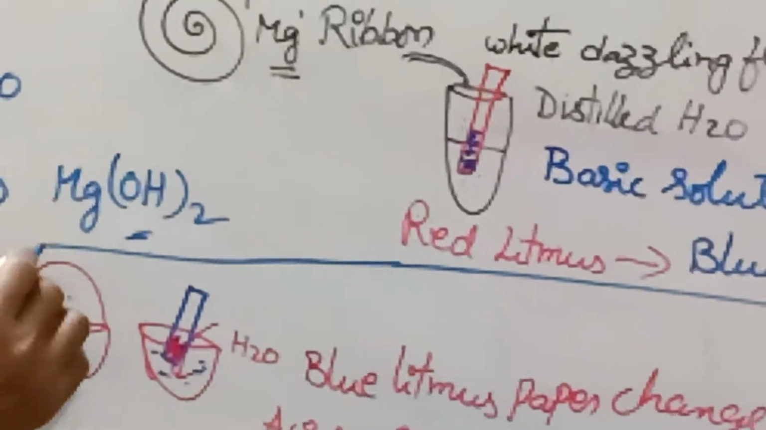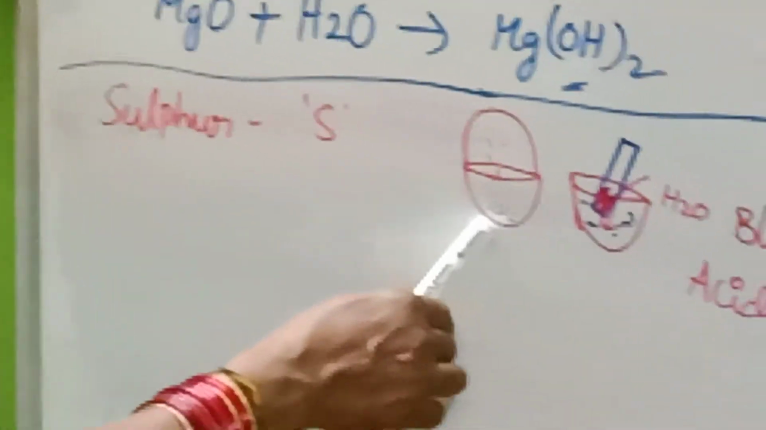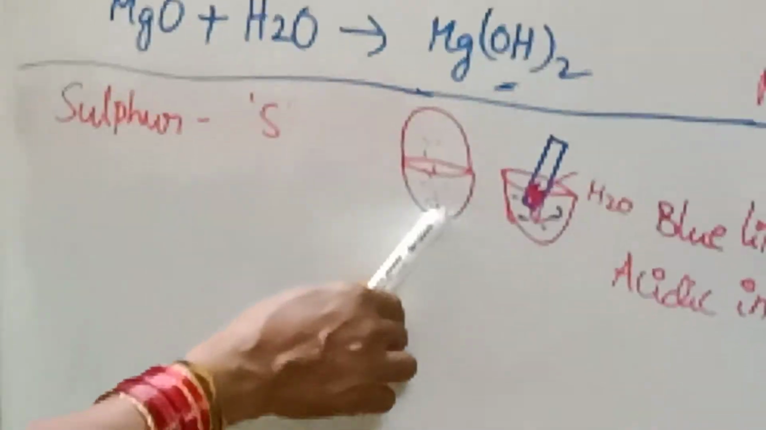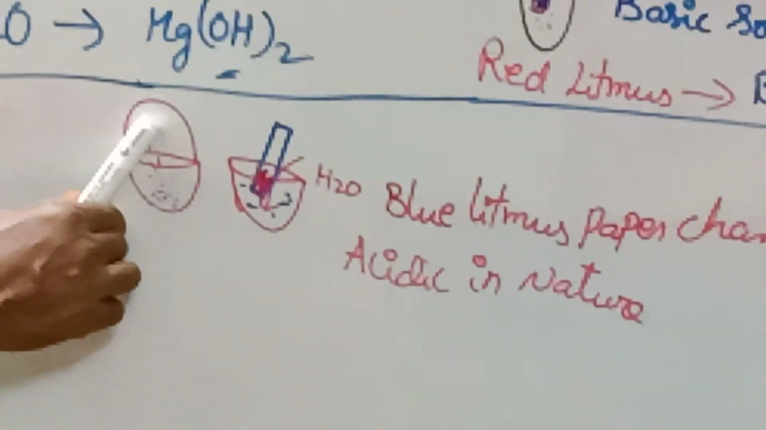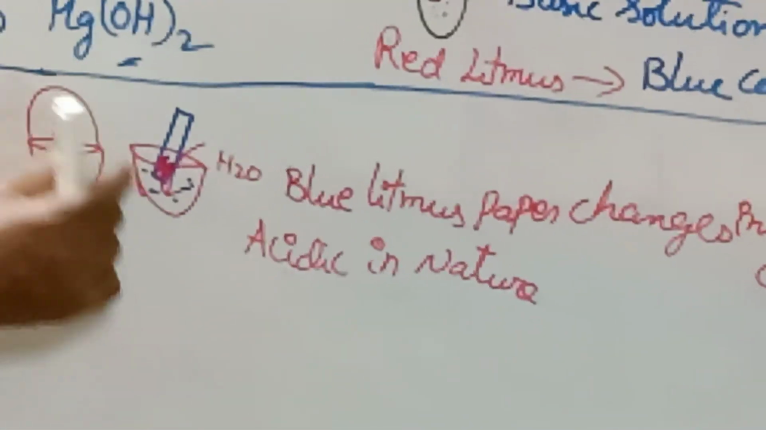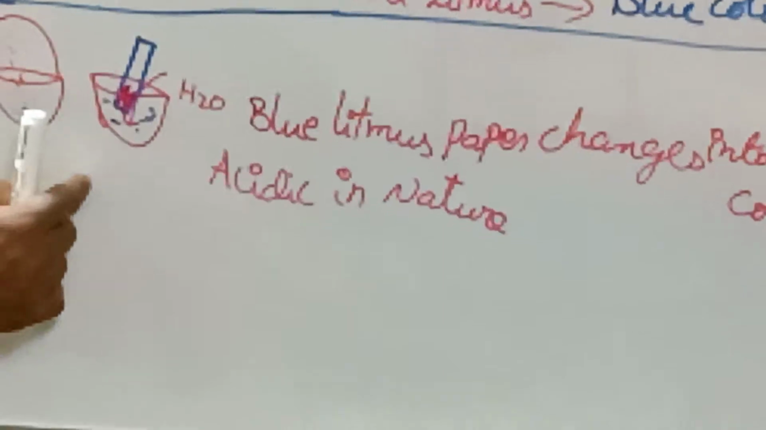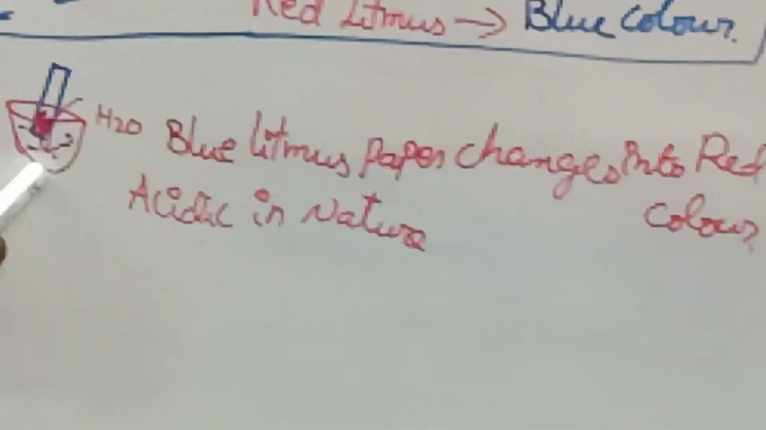In the case of magnesium hydroxide. But when we take the sulfur powder in a small bowl and burn it, the vapors will be collected in the other container, and in that if you add some water and put one blue litmus paper into that, it slowly changes into red color because of acidic nature. Let us see the reaction.